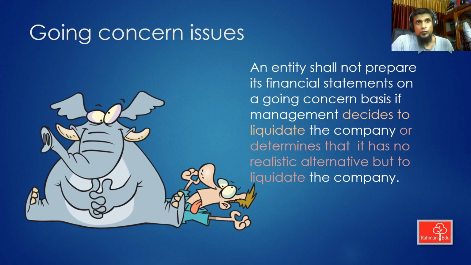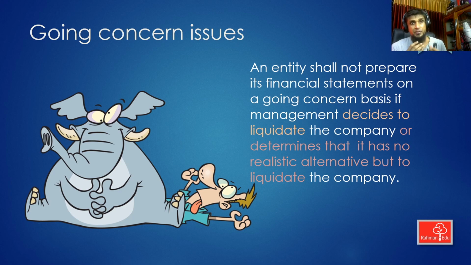The going concern assumption can sometimes be hampered. It can be invalid if the management team has decided to put the company into liquidation. It's their decision, maybe voluntarily, because of some reason they want to liquidate the company. Then we would say that the company is no longer a going concern.